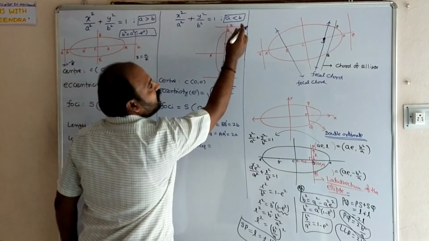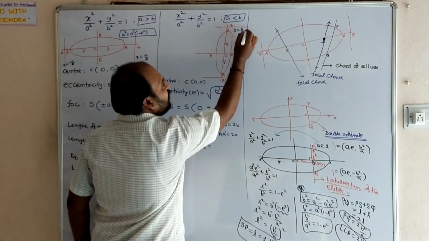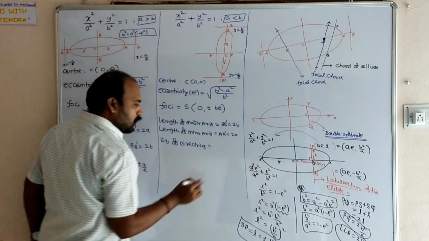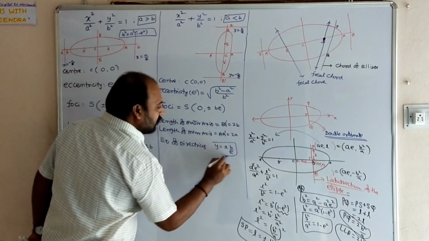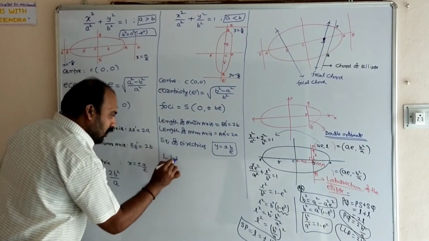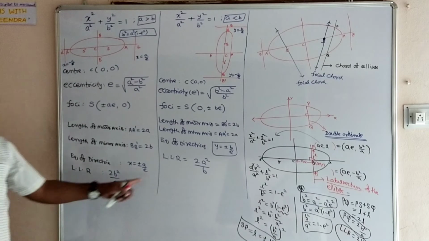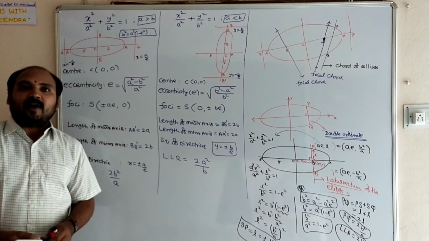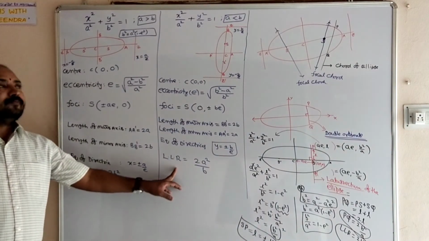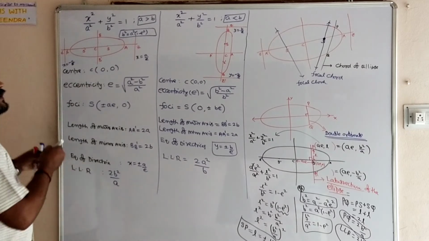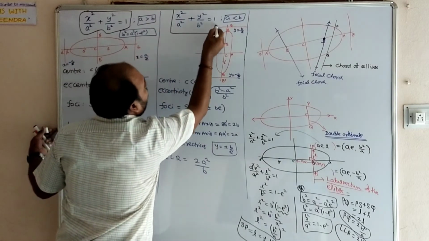So here, previously we wrote x is equal to a by e, x is equal to minus a by e. Here, y is equal to b by e, y is equal to minus b by e. So, the equations will become y equal to plus or minus b by e. Next, length of latus rectum, LLR, 2a square by b will come when a is less than b case. So, the length of latus rectum is LLR equal to 2a square by b. This is about the length of latus rectum, when the equation is in this standard form, a greater than b case, and a less than b case.